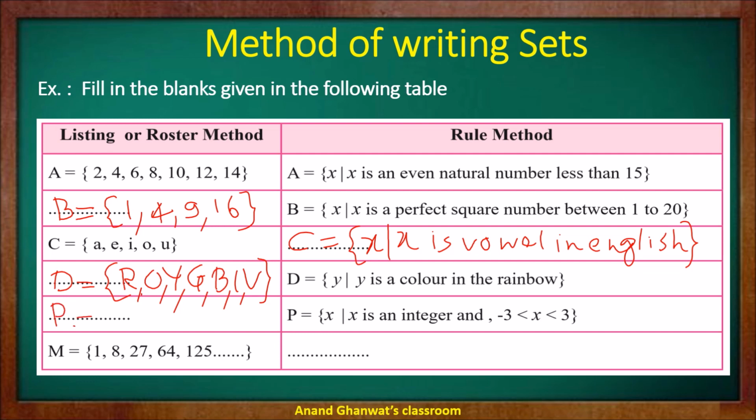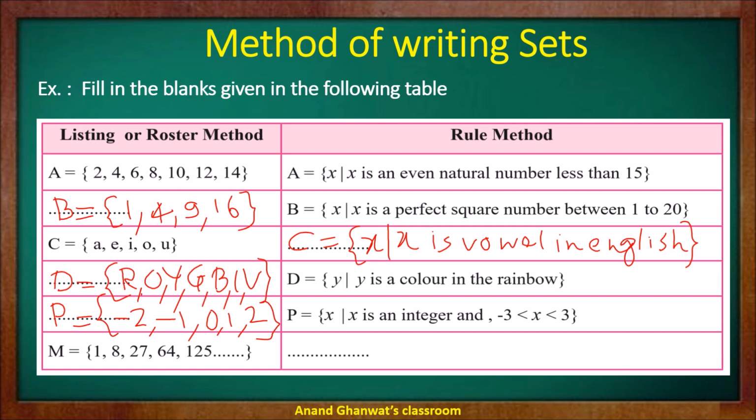P is equal to, in curly brackets, negative 2, negative 1, 0, positive 1, positive 2. So P is equal to {negative 2, negative 1, 0, 1, 2}.